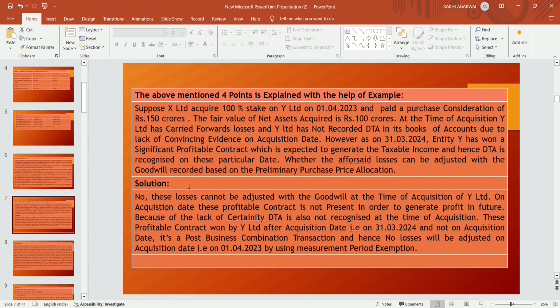Because goodwill is to be computed on the date of acquisition. On the acquisition date, this profitable contract is not present in order to generate profits in future. Because of the lack of certainty, DTA is also not recognized at the time of acquisition. This profitable contract was won by Y Limited after the acquisition date, that is on 31st March 2024, and not on the acquisition date. It is a post-business combination transaction and hence no losses will be adjusted on the acquisition date with goodwill. It is on 1st April 2023 by using measurement period exemptions.